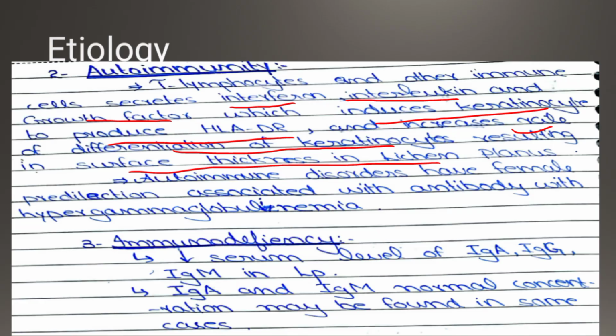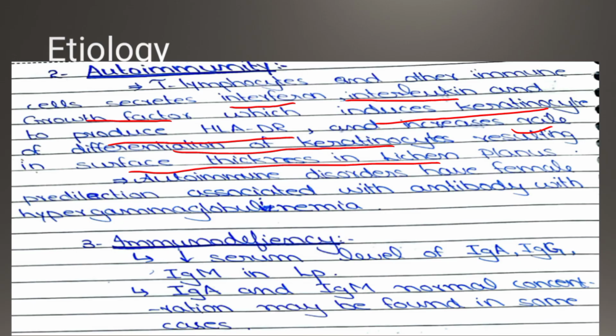When there is hypergammaglobulinemia, there is an increased production of B lymphocytes as well. Your B lymphocytes are also increasing in the blood. Hypergammaglobulinemia means that the gamma globulin is increased in the blood.